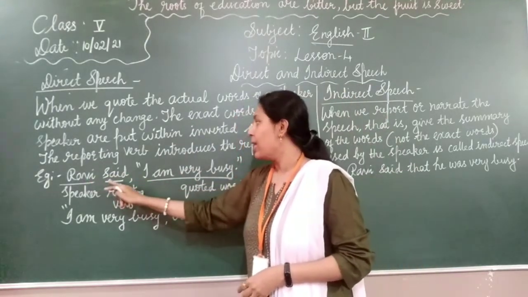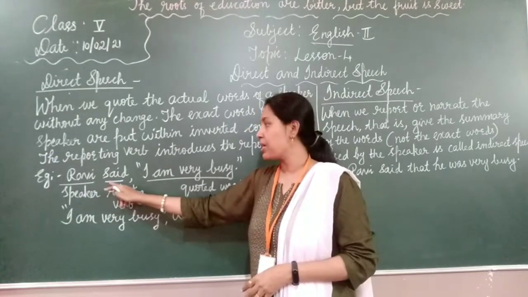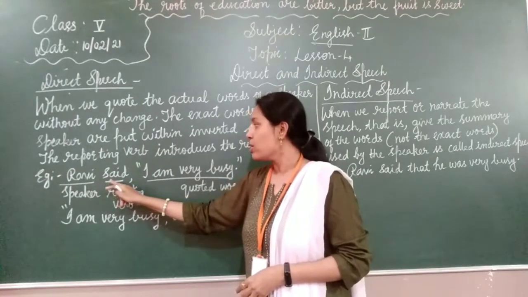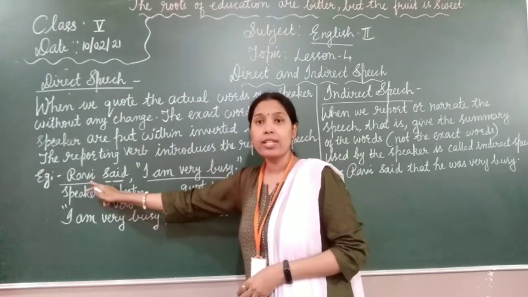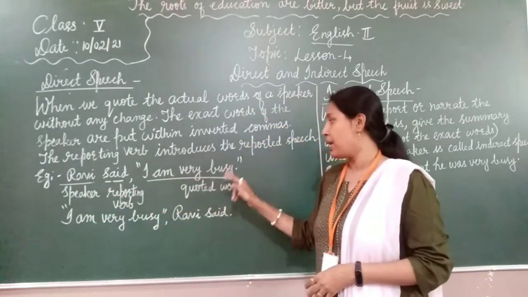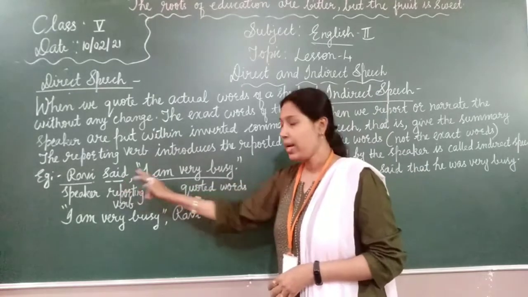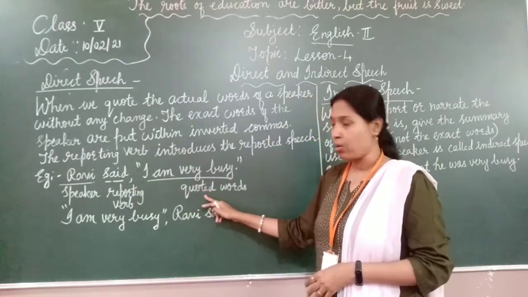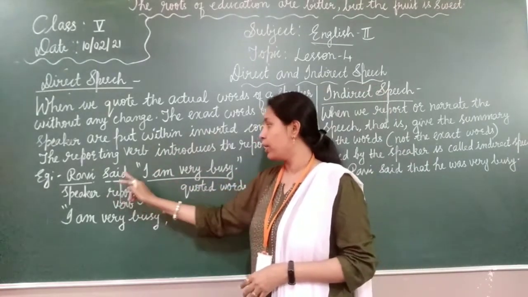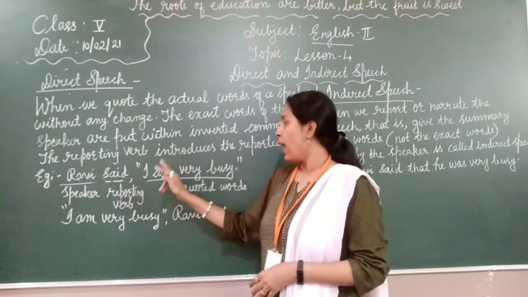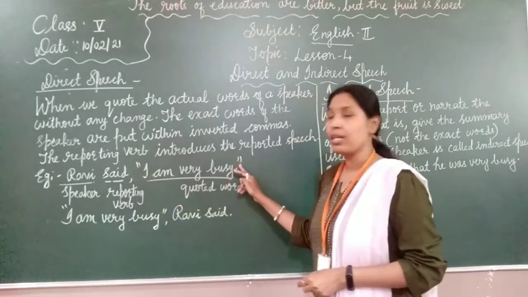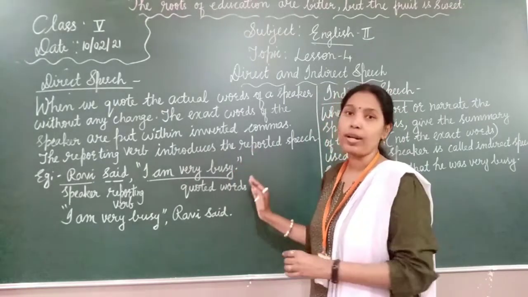Ravi said. Said is what? Reporting verb. Said is the verb, and here it is the reporting verb. So said is the reporting verb and Ravi is the speaker. I am very busy, that is what Ravi said. These are the quoted words, and they should be put in inverted commas. After the reporting verb, you have to put a comma, start with a capital letter, and put those words in inverted commas. So this is direct speech.